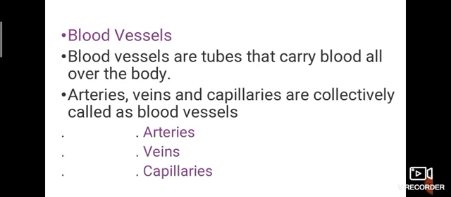What are the blood vessels? Arteries, veins, and capillaries. Three types of blood vessels, collectively called blood vessels. What is the work of the three blood vessels?